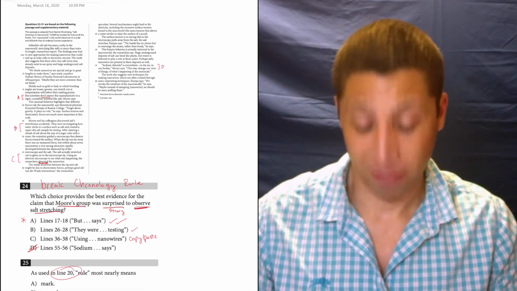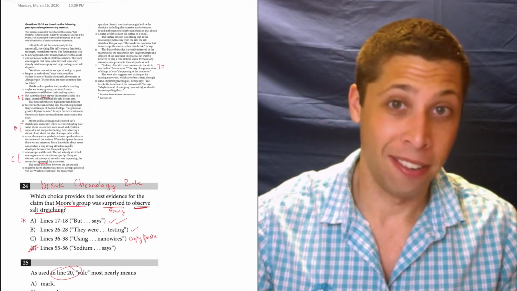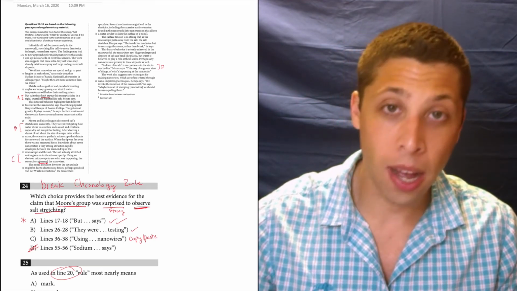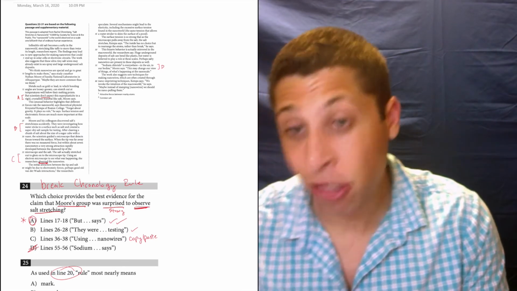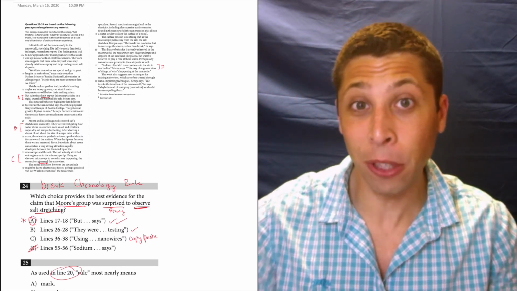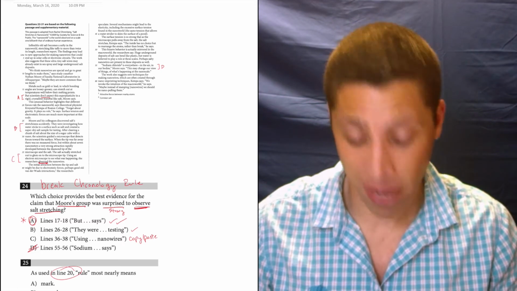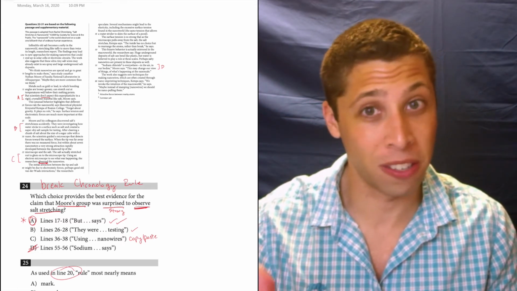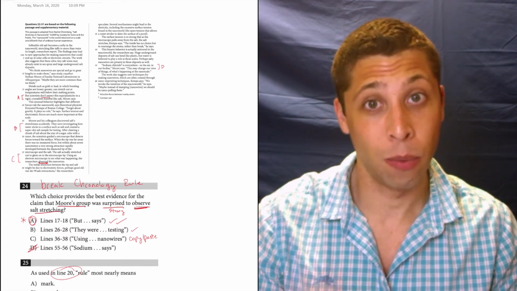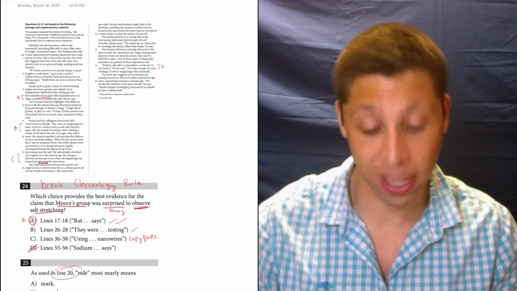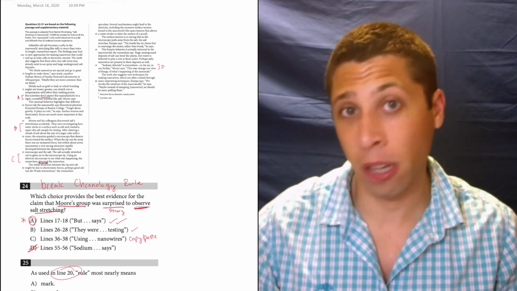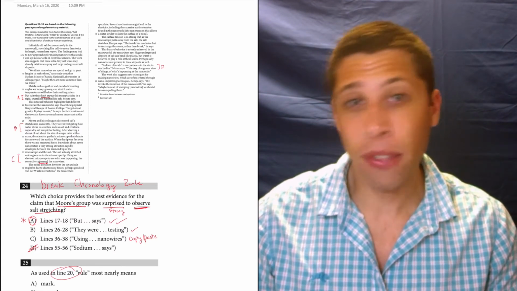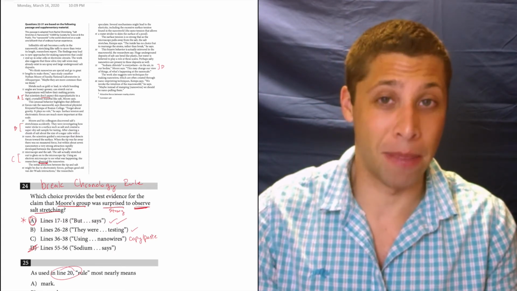So here's the deal. I don't need to really understand the in-depth science here. So I'm going to pick A. It matches with enough of the things that I'm looking for that I'd be pretty confident that's right. It talks about surprise, which is a big, strong word in that question that I really wanted to find in the choices, and I only found it in one. One choice had that idea, and that's a big idea, so that's a really good sign. They all seem to be talking about Moore's group, and they all seem to be talking about salt stretching in some way. Enough that I would be pretty confident that it's good enough.